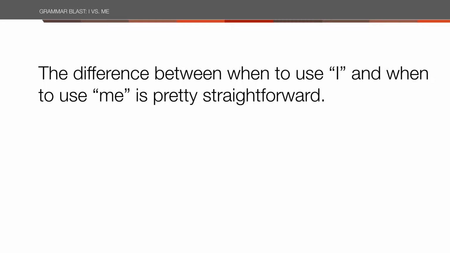Increasingly, writers are overcorrecting their grammar and using I where it doesn't belong. It's a relatively small mistake, but it's glaring for people who know the rule. And the problem is, a lot of those people are in your audience, so this is really worth knowing. The difference between when to use I and me in a sentence is actually pretty straightforward.